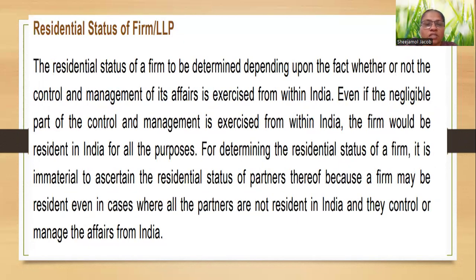So, what is the residential status? It is determined depending upon whether or not the control and management of its affairs is exercised from within India. Even if a negligible part of the control and management is exercised from within India, the firm would be resident in India for all purposes. For determining the residential status of a firm, it is not material to ascertain the residential status of its partners, because a firm may be resident even in cases where all the partners are not resident in India and they control or manage the affairs from India.